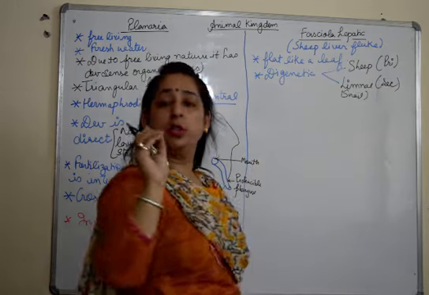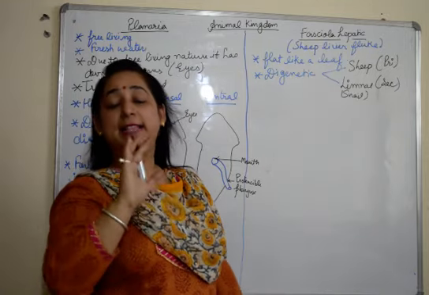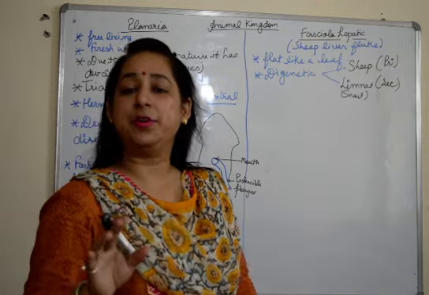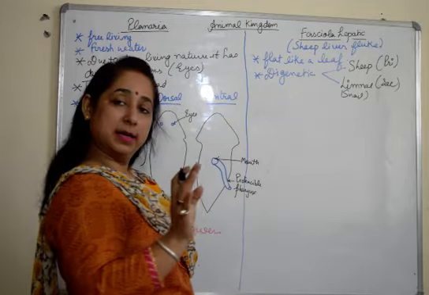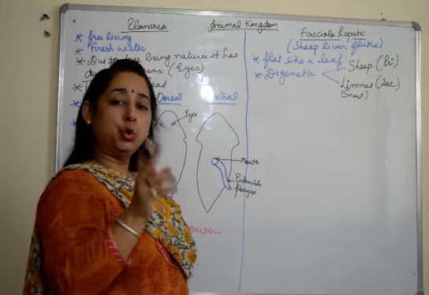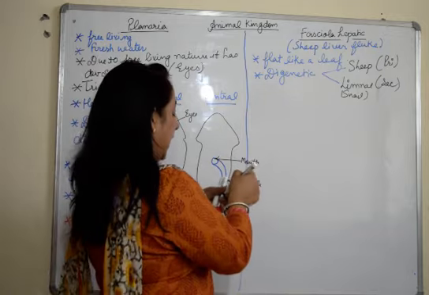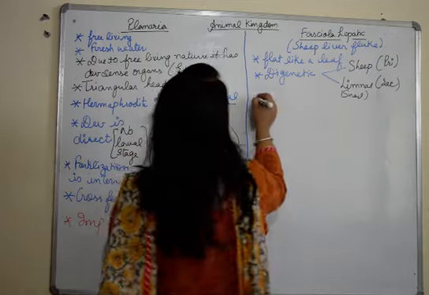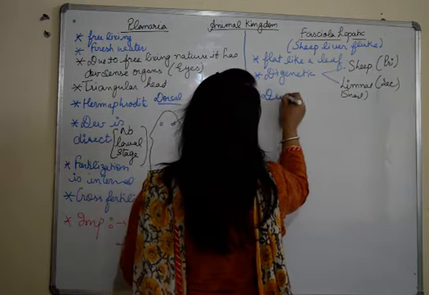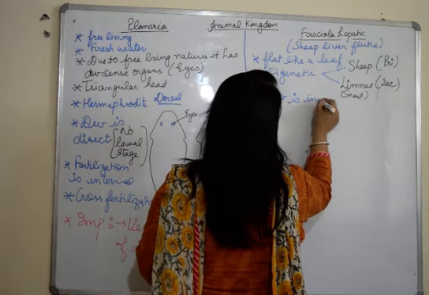We have discussed the primary and secondary host. Primary are the ones wherein the sexual reproduction takes place, and secondary are the ones where the other stages of the life cycle occur. Fine. It's digenetic, two hosts. Primary is the sheep and secondary is the Lymnaea snail. Then the development is indirect.